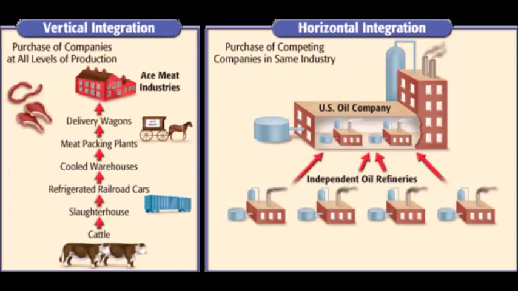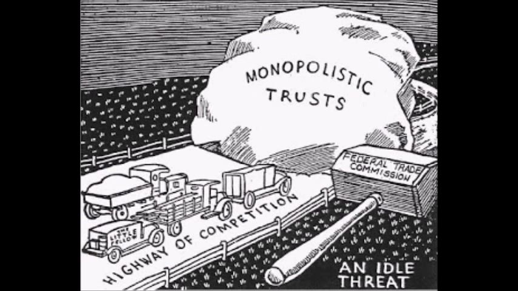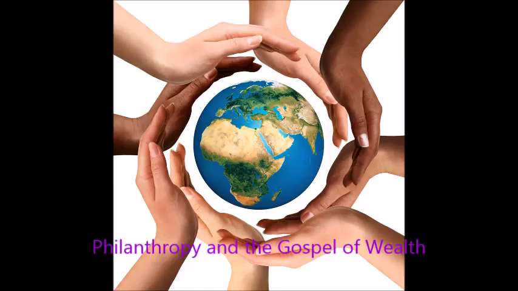Vanderbilt, known as the Commodore, was the robber baron of the railroads. Vertical integration includes producing your own resources. Horizontal integration is buying out the companies, and these were monopolies and trusts. A philanthropist is someone who gives to other people and has contributed to the gospel of wealth.